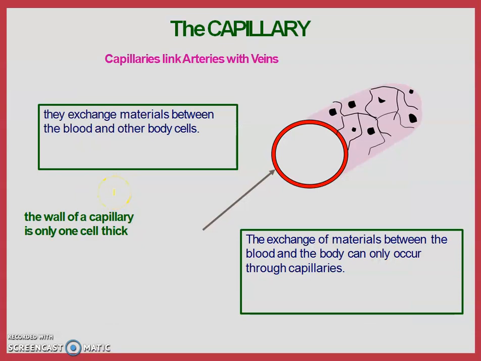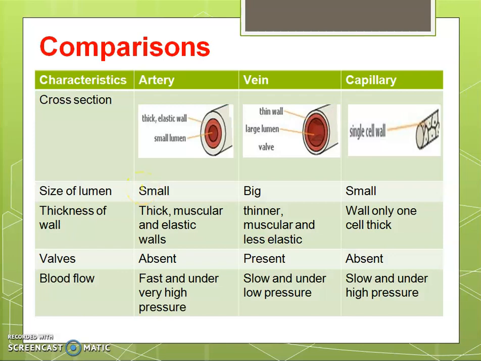Then the capillaries. Capillaries are single membrane structures. They are only one cell thick. They exchange materials between the blood and other cells. So, comparison of arteries, veins and capillaries. The cross section is given here. The size of the lumen; lumen means the hole inside that cylinder: small, big and small. Thickness of the wall: arteries have thick muscular and elastic walls, and the veins have thin muscular walls, less elastic. Capillaries are only one cell thick. Valves are present only in the veins.